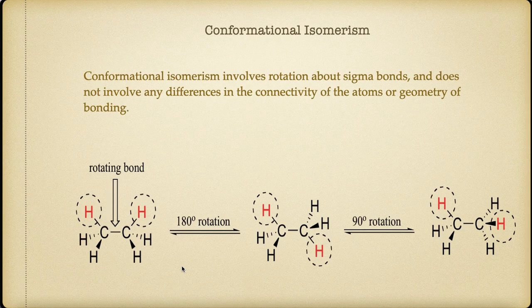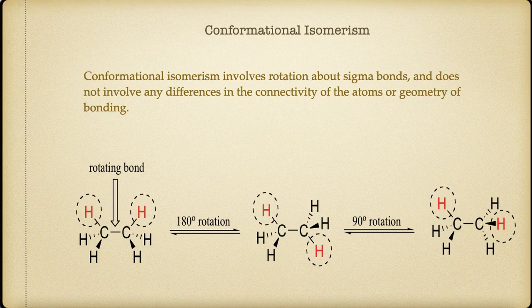Let us see the conformational isomerism. As we know, a sigma covalent bond is axially symmetrical. So it can be rotated around its axis without changing the bond length, bond angle, or extent of the overlap.